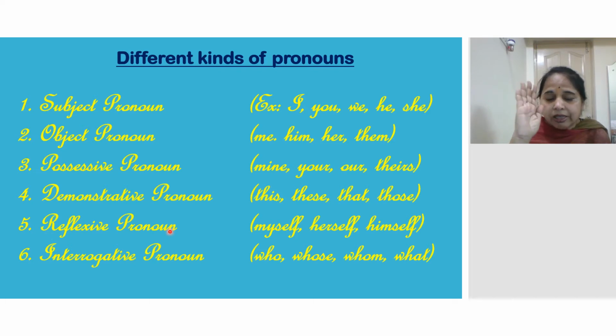Reflexive pronouns mean what? In the mirror we can see a reflection. Yes. I becomes myself. Her, herself. Him, himself. It, itself. Like that. You, yourself. In this also one and many will be there. Ourselves. Self also will be there. Selves. Them, themselves. S-E-L-V-E-S. Self means one. Selves means many. These are reflexive pronouns. In coming classes you will learn them, in 5th class and 6th class.